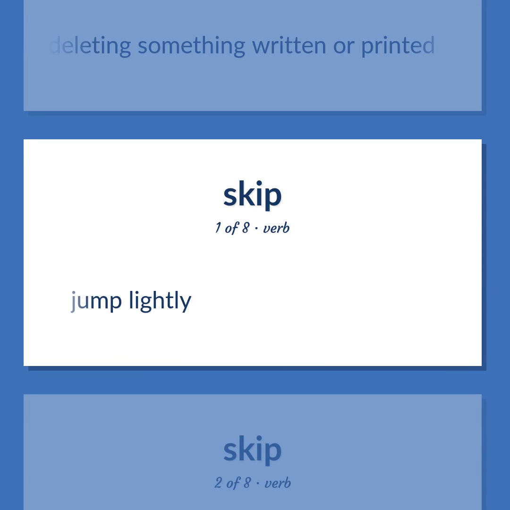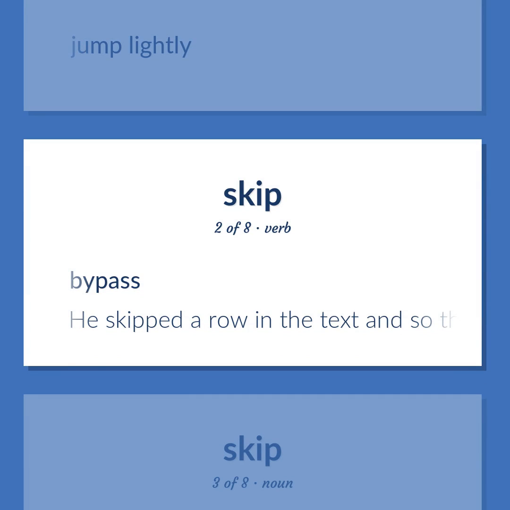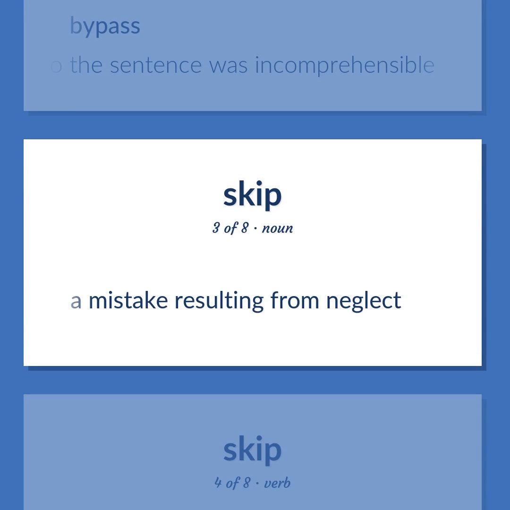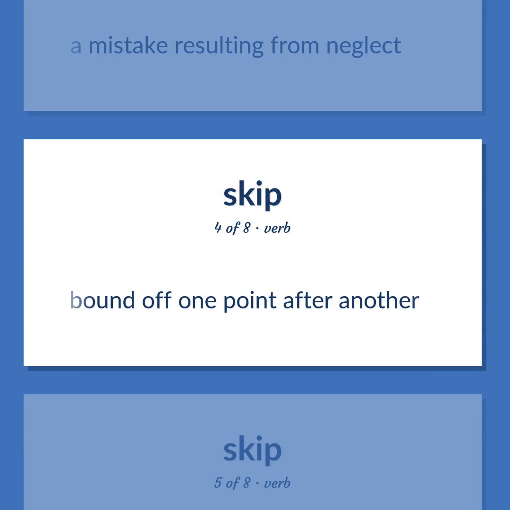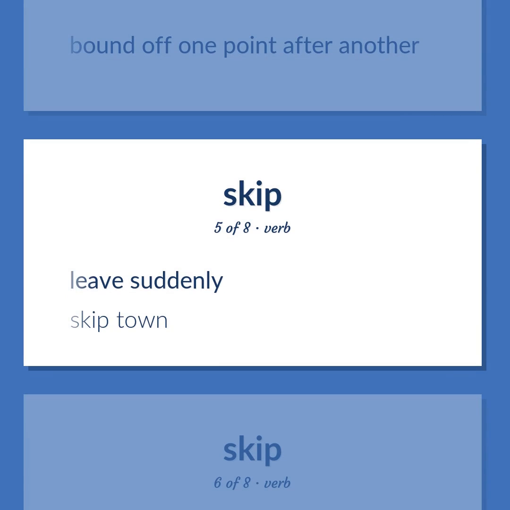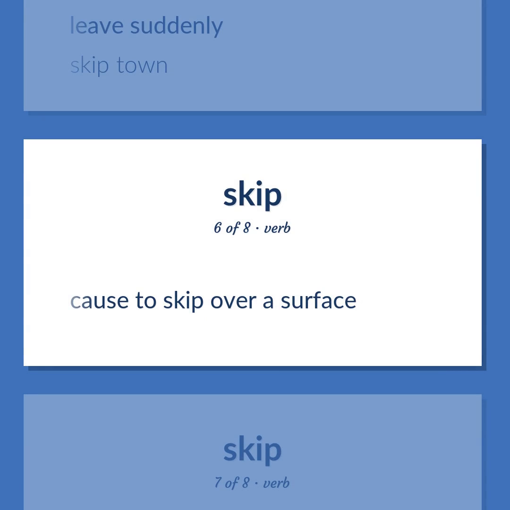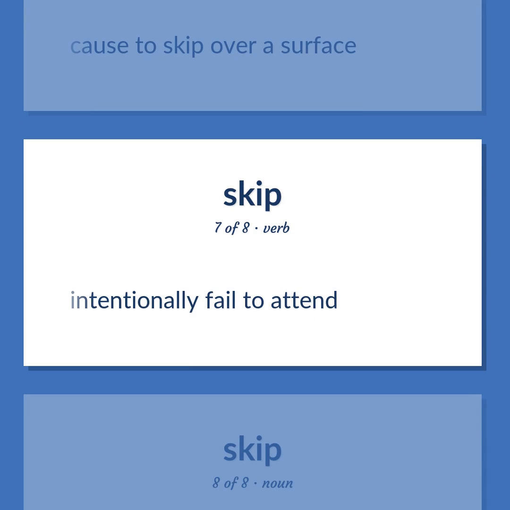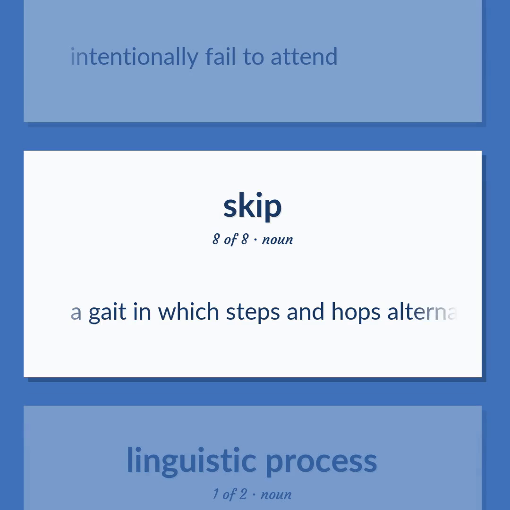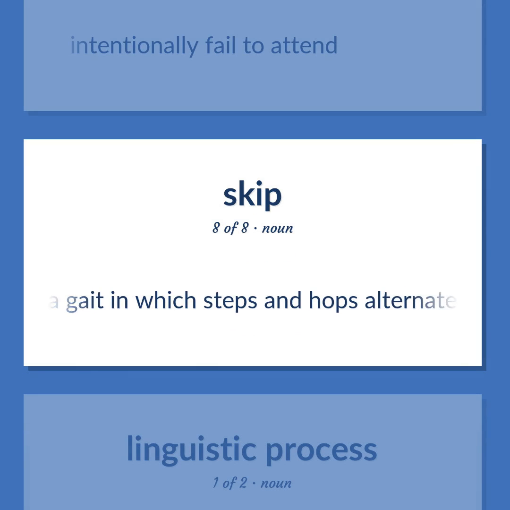Jump lightly. Bypass. He skipped a row in the text and so the sentence was incomprehensible. A mistake resulting from neglect. Bound off one point after another. Leave suddenly. Skip town. Cause to skip over a surface. Intentionally fail to attend. A gait in which steps and hops alternate.